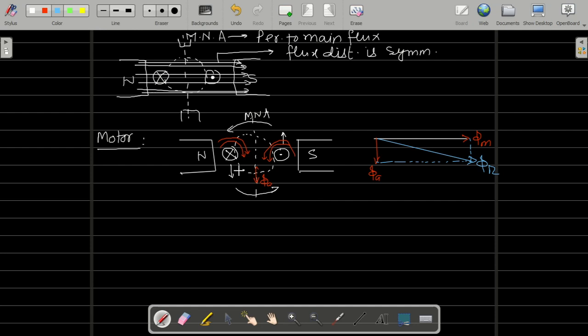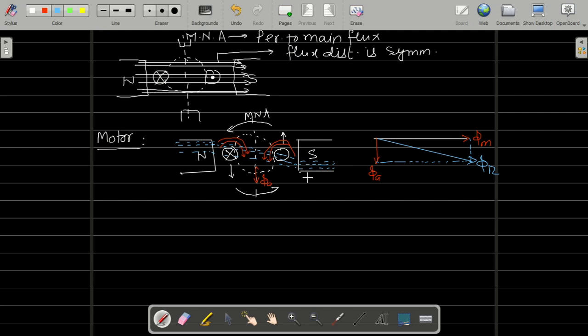Phi R. So main flux कैसे आ रहा है? ऐसे आ रहा था. It is like this, north pole to south pole. Then it will be tilted here in the air gap in the armature, and it will be like that. Clear na? So in the air gap here, flux we can say it is distorted. It is not from north pole to south pole. Clear? यहाँ पर flux density will be increased on this tip, and flux density will increase on this tip. Main flux will also be decreased and distorted, right?